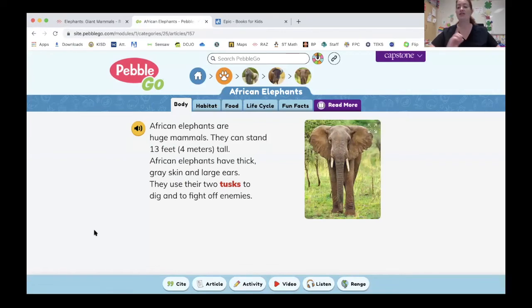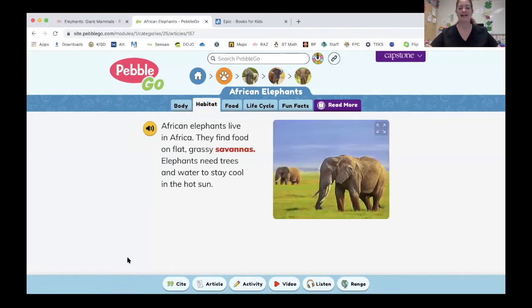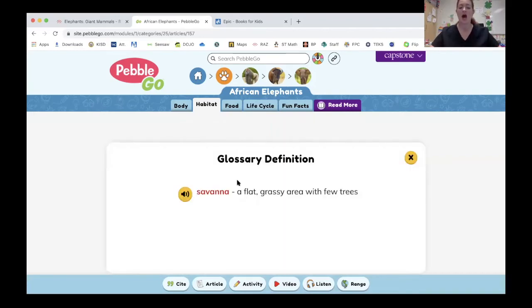Let's see. Oh, today we're learning about their home. So I'm going to click habitat because that is going to tell me about their home. It says African elephants live in Africa. Oh, we already learned that from our RAZ book. They find food on flat, grassy savannas. Oh, what's a savanna? I don't know, but oh, it's a bold word, so I can click it. Oh, it's a flat, grassy area with a few trees.